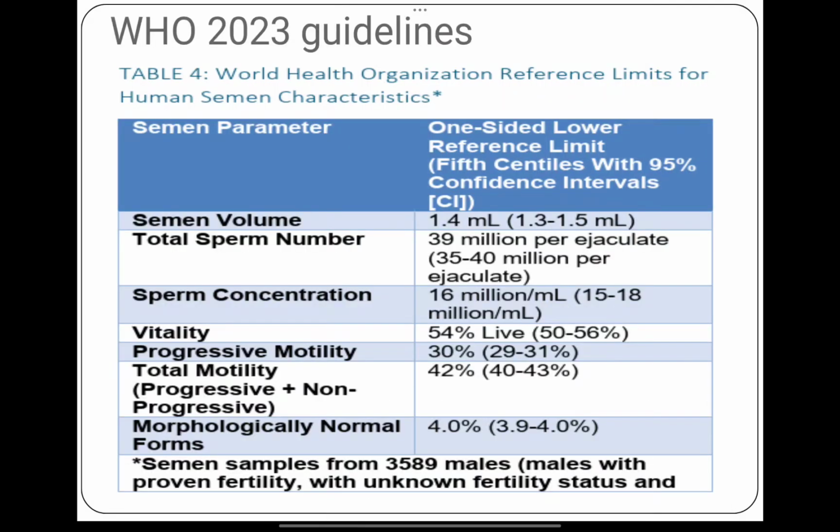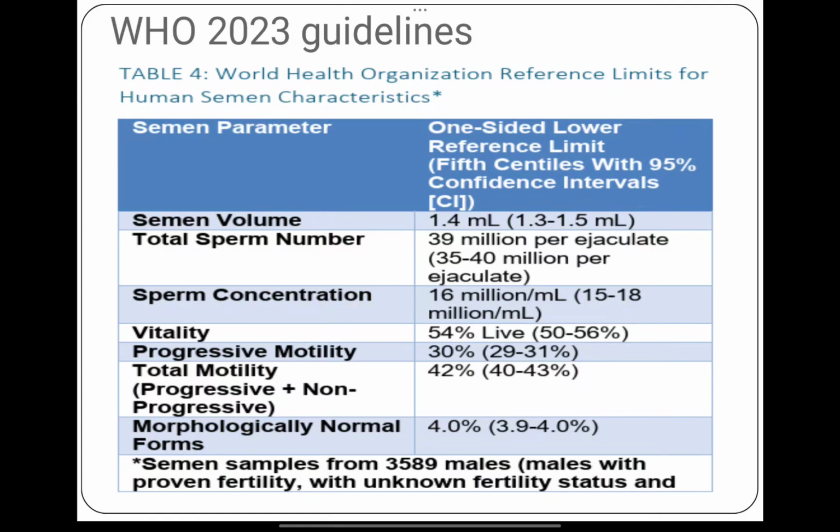So currently these parameters have been changed. Earlier we used to follow the WHO 2010 guidelines, but recently WHO 2021 guidelines for semen analysis, or the human semen characteristics, have been given, in which the semen volume is 1.4 ml. This is considered normal, or the lower reference limit is taken. Total sperm number is 39 million per ejaculate. So in one ejaculation the total sperm number is 39 million, while the sperm concentration is 16 million per ml. So the concentration is taken per ml, while the sperm number is per ejaculate, so 39 and 16.